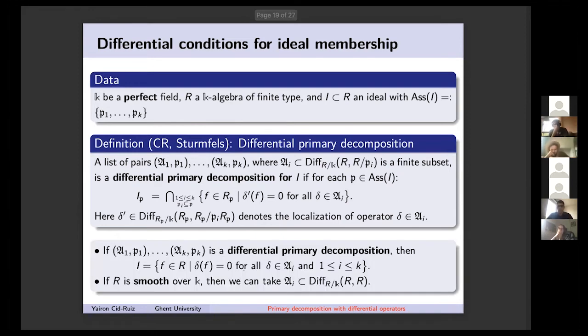Okay, so a basic fact that we can prove is that this local definition will recover the ideal for you, because you can delocalize this construction. The ideal is all the elements inside the algebra such that delta of f is equal to 0 for all the differential operators in all these lists. And if the algebra is smooth over K, then we can actually take differential operators from R into R, because the canonical map that I mentioned before is surjective. For the examples that I will show, I will make no difference and always take differential operators from R into R, because it will be just the polynomial ring case.